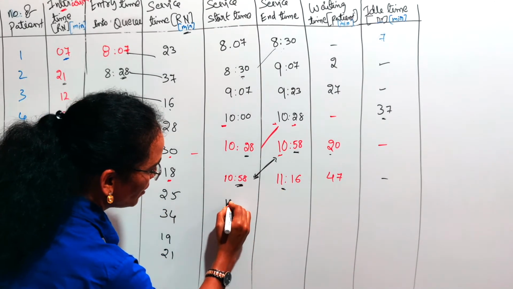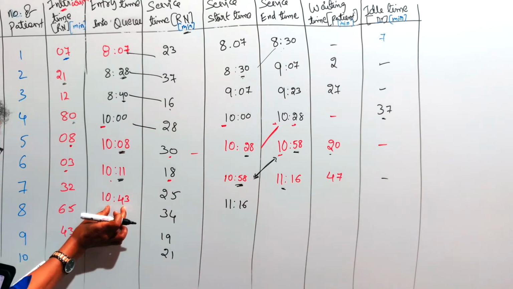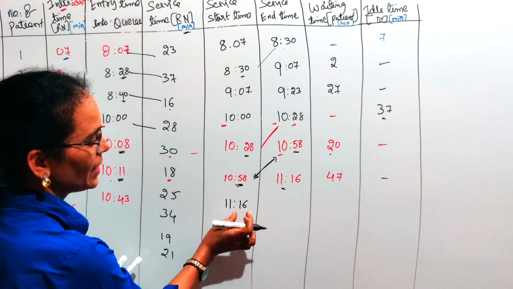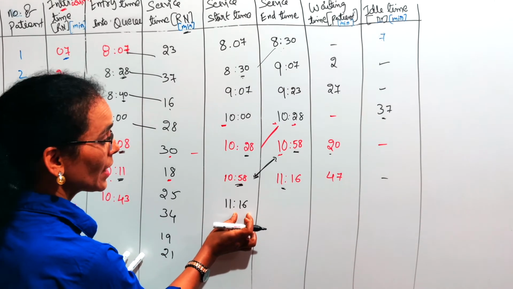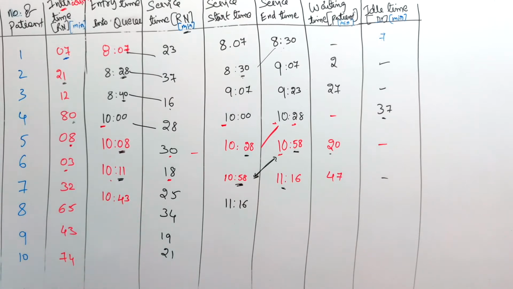So after 11:16 only his service got started. He reached the dispensary at 10:43, but the service got started at 11:16. Means here 16 minutes, here 17 minutes.